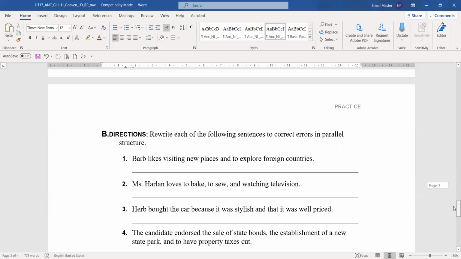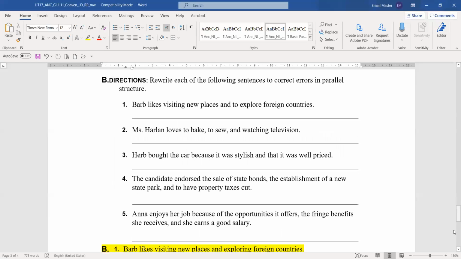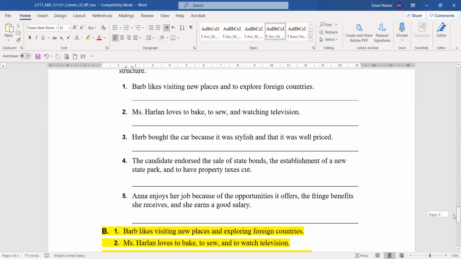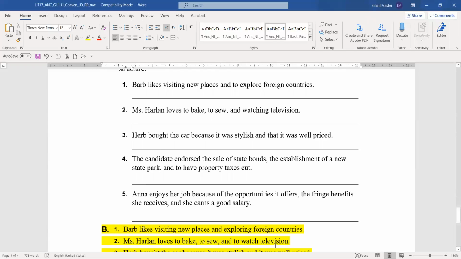And here it says, rewrite each of the following sentences to correct errors in parallel structure. So when we look at the first one, it says, Barb likes visiting new places and to explore foreign countries. If your sentence starts with likes visiting, we need to change the second one accordingly. So we can say, Barb likes visiting new places and exploring foreign countries. Number two, Miss Harlan loves to bake, to sew, and watching television. So 1, 2 is the same. Watching television is not one of them. So how do we correct it? We say, and to watch television.